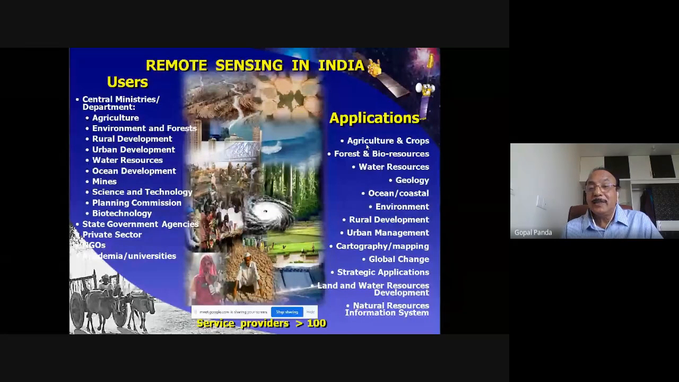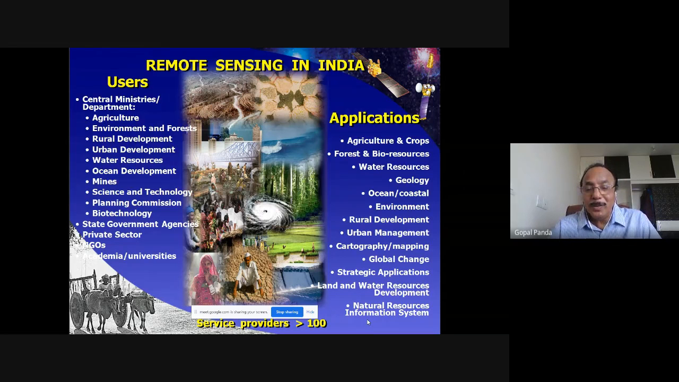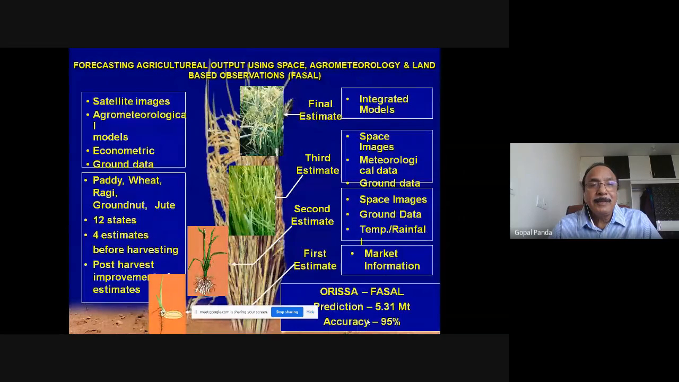And if you go into their application areas, there are application areas in agriculture, forest, water resource, geology, coastal environment, rural development, urban development, cartography, mapping, map productions, global parameters, strategic applications like defense, land and water resource development, natural resource information systems. Like this, a large variety of applications have started coming up. And all our participants and engineers have a lot of scope in exploring and innovating in different kinds of applications possible in their areas.